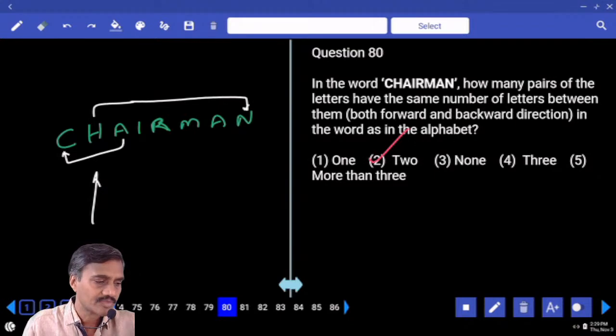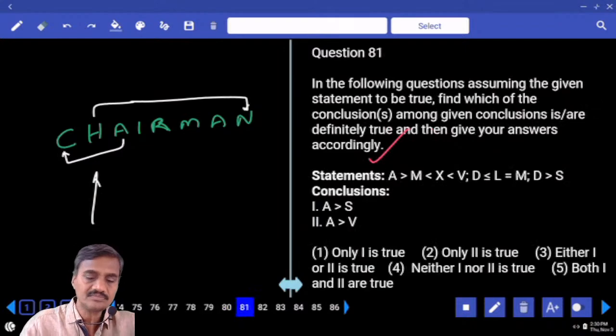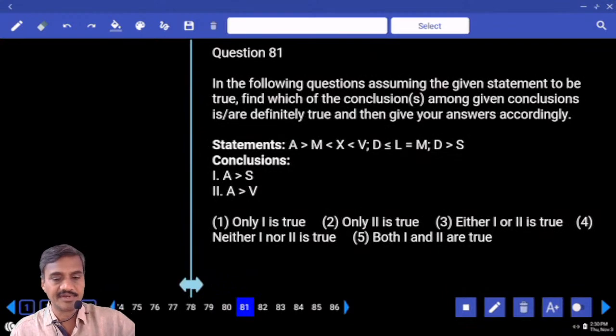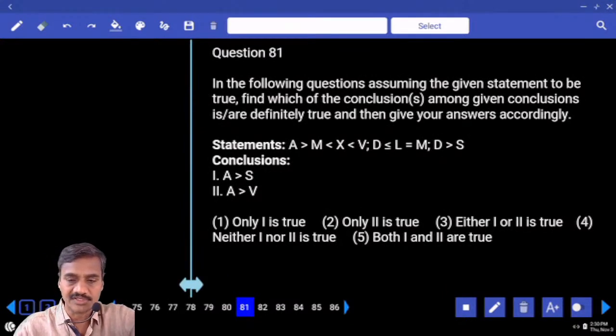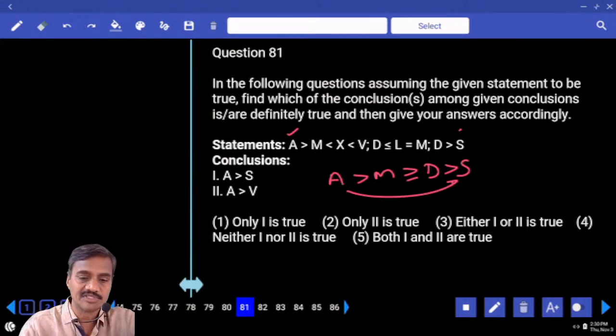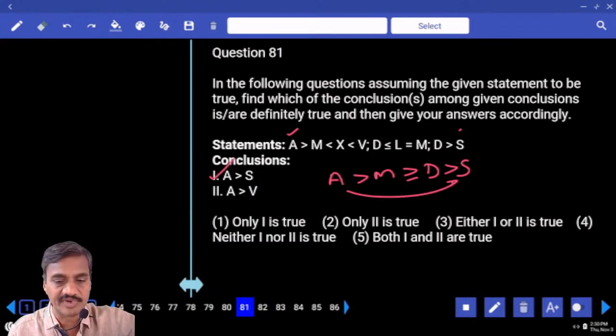Then 81 onwards. Now in this 81 onwards, the questions are based on inequalities. Now the relation between A and S. A is here, S is here. Is there any element that is common? No. Hence first we need to go from A to M, since M is the common element. A greater than M. And next one, D lesser than or equals to M, means M greater than or equals to D, D greater than S. Hence from A to S, what is the symbol that is common? Greater. A greater than S, definitely true.